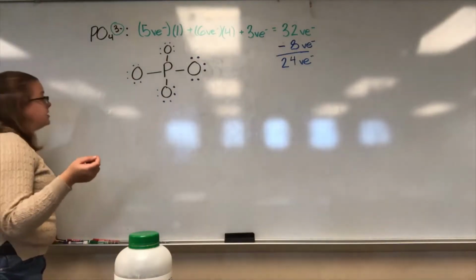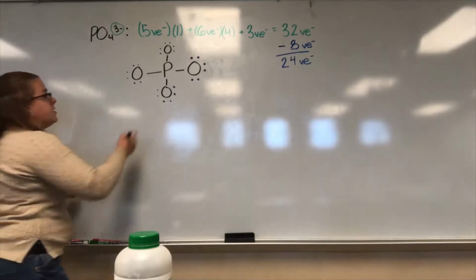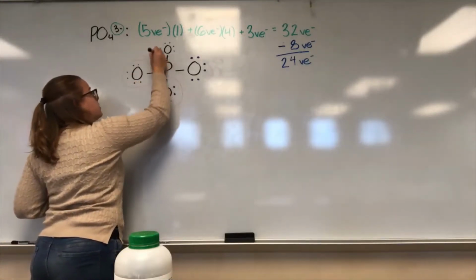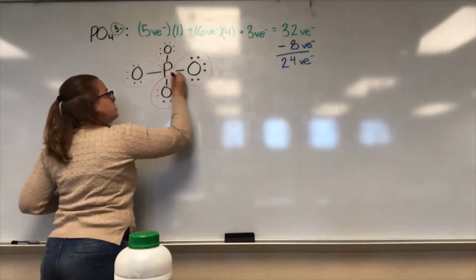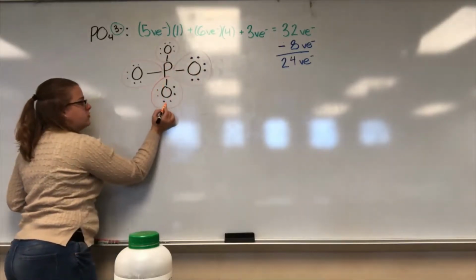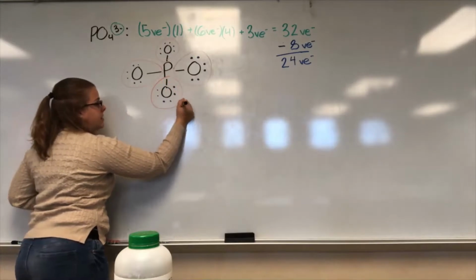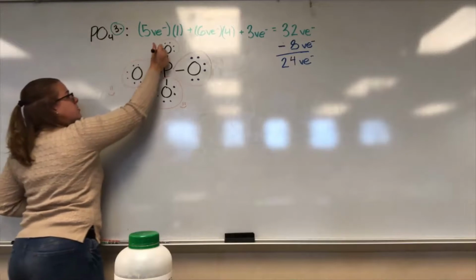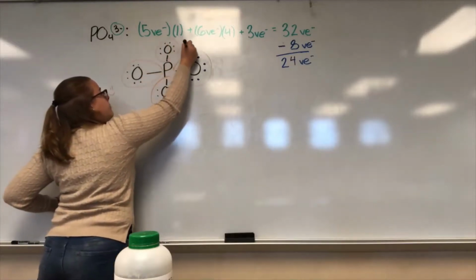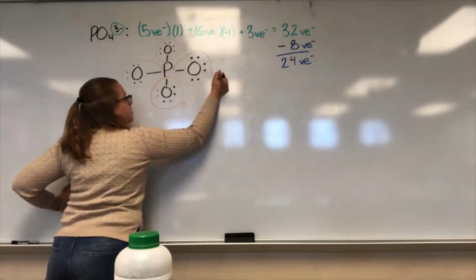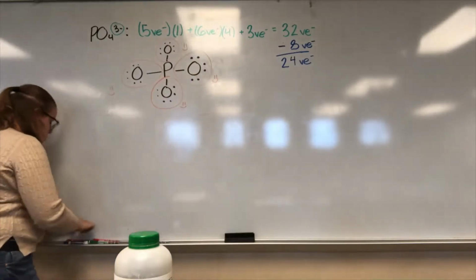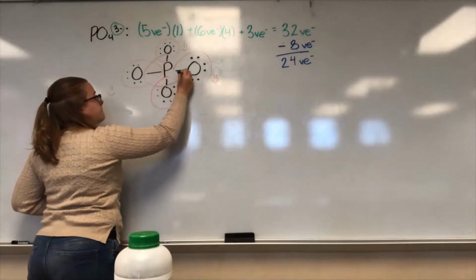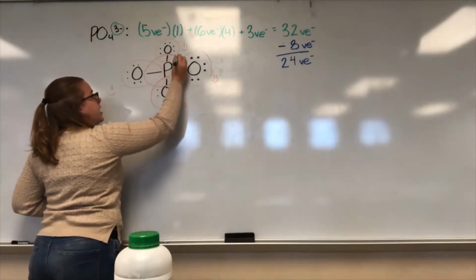Let's check to see if each of these is happy. I'm going to circle all of the oxygens and check those first. For this oxygen, we got 2, 4, 6, 8. Happy. 2, 4, 6, 8. We're happy. 2, 4, 6, 8. We're happy. 2, 4, 6, 8. We are happy. And let's check our center atom, which is phosphorus. 2, 4, 6, 8.